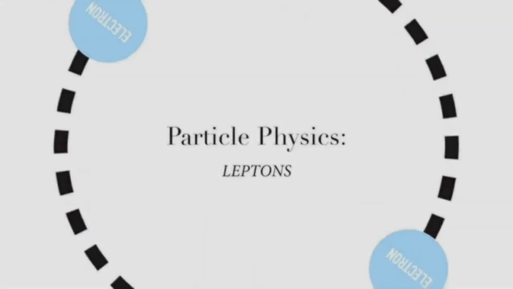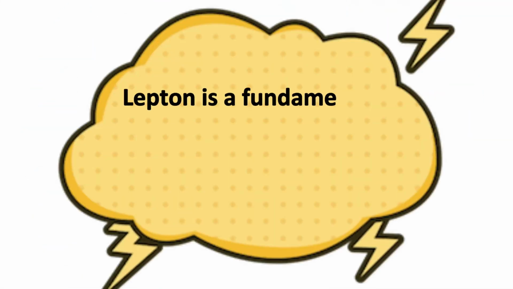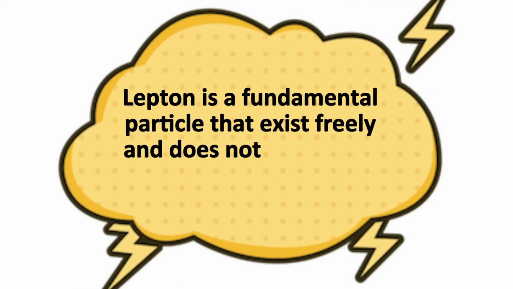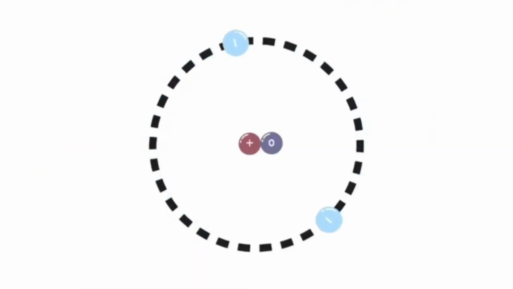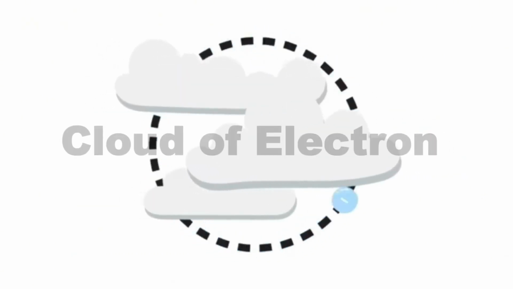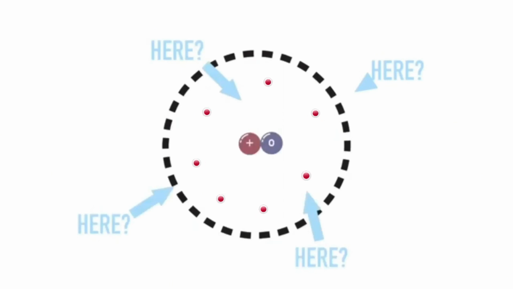Now, let's move on to leptons. So what are leptons? A lepton is a fundamental particle that exists freely and does not experience the strong nuclear force. The positively charged center of the atom is usually described as being surrounded by a cloud of electrons. That's because, just like in a cloud, it's hard to see and know where exactly an atom's electron is. But we can guess where it probably is. It will probably be flying around the nucleus somewhere.